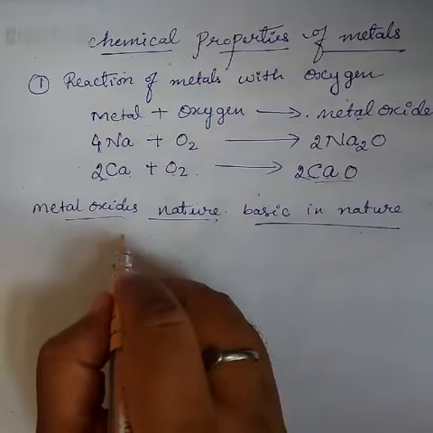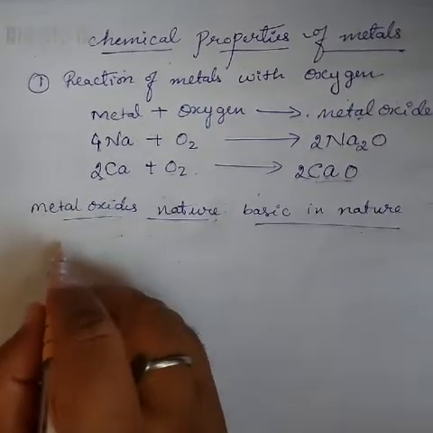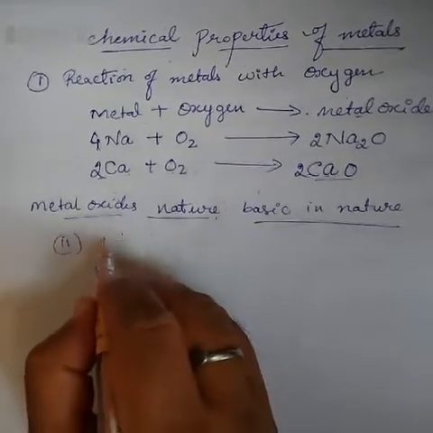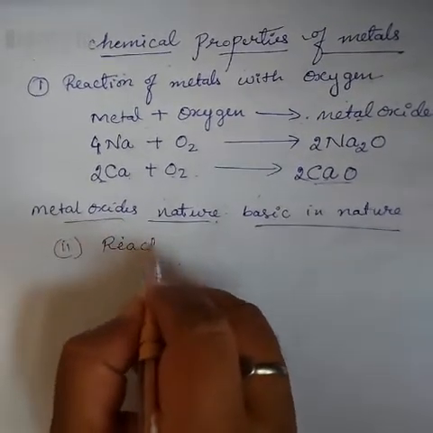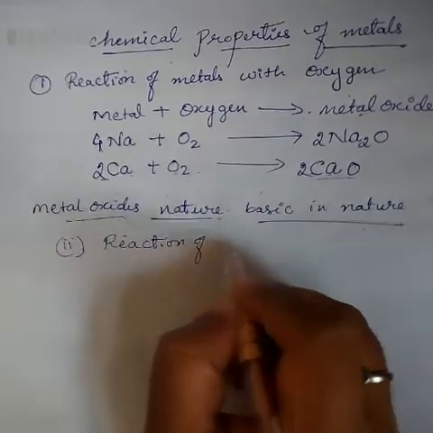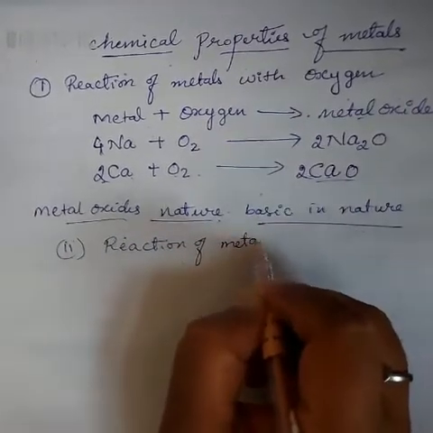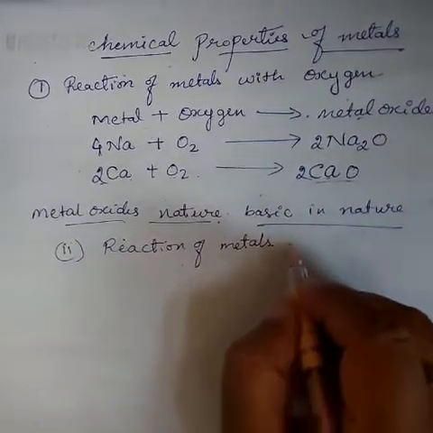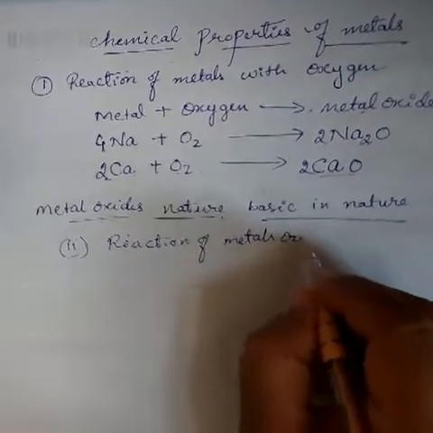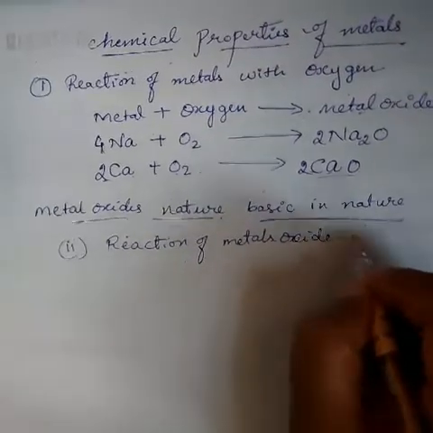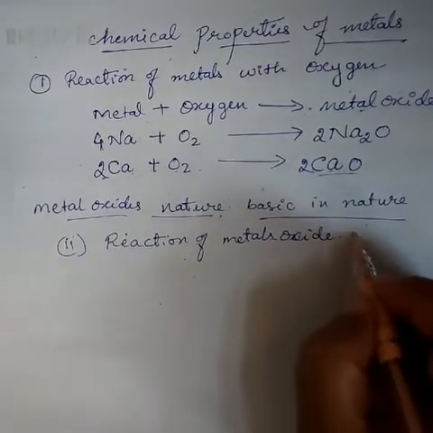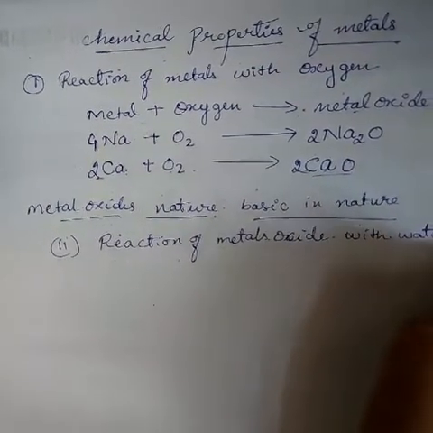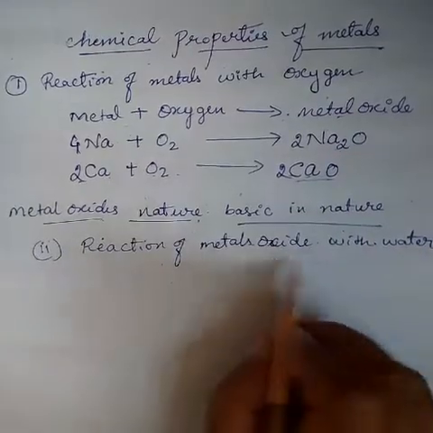Next, the second one: reaction of metal oxides with water.